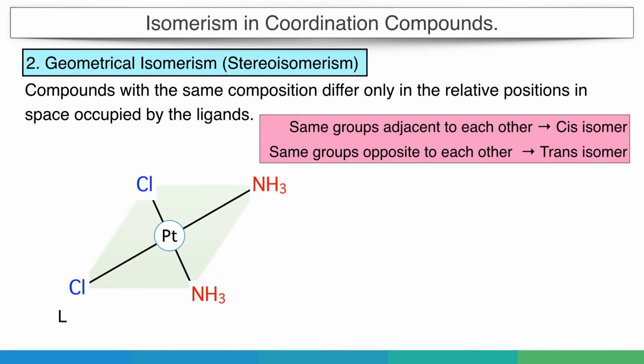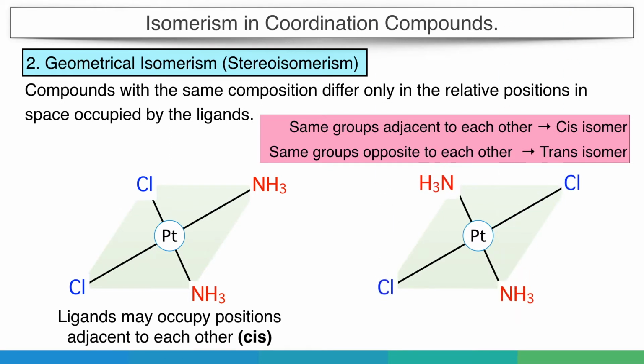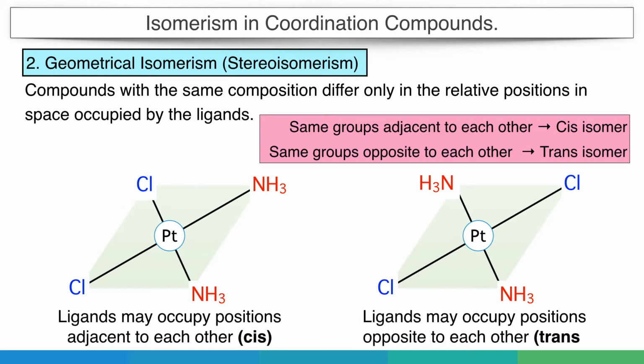For example, in the given structure, as the two ammonia or two chlorine groups are adjacent to each other, it is the cis isomer. While in the second molecule, both ammonia or chlorine are opposite to each other, therefore it is the trans isomer. So, in a coordination compound, the arrangement of the ligands in space is very important. In other words, the shape of the molecule decides whether two groups are in cis position or trans position.